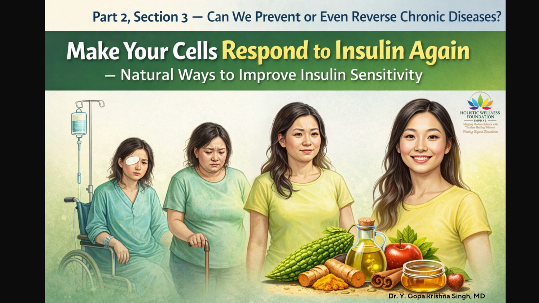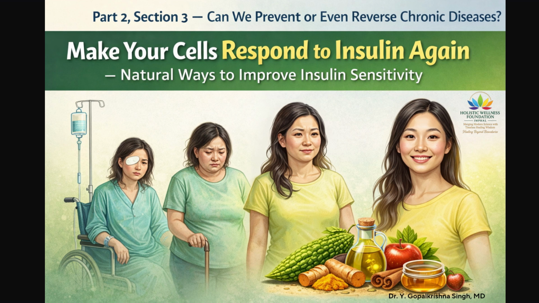The role of fat tissue. In insulin resistance, fat tissue releases inflammatory molecules. These molecules worsen insulin resistance. Improving insulin sensitivity reduces inflammation from fat tissue. This improves metabolic balance.